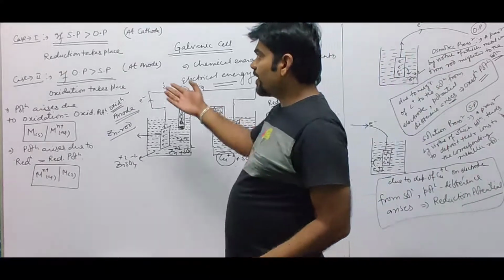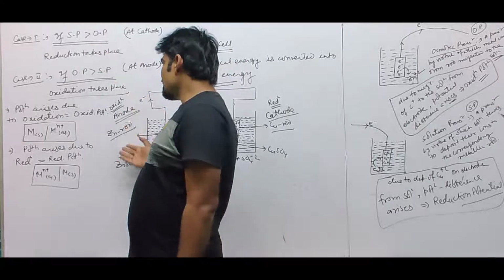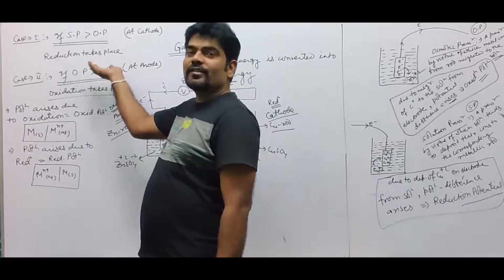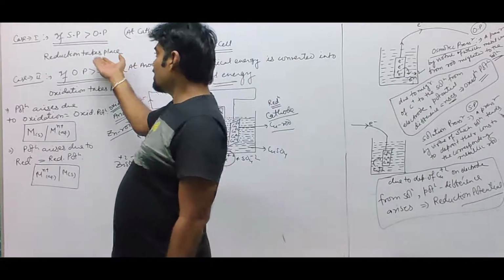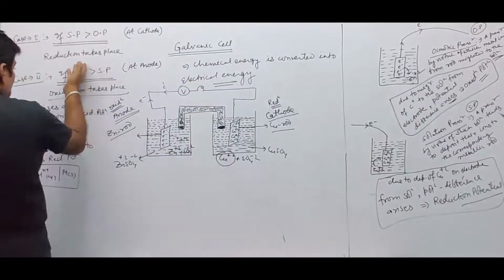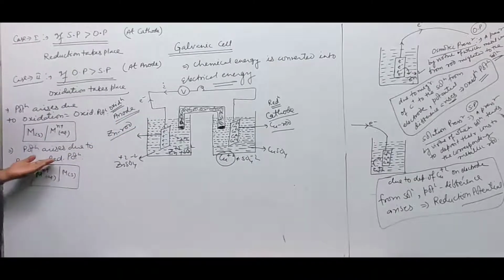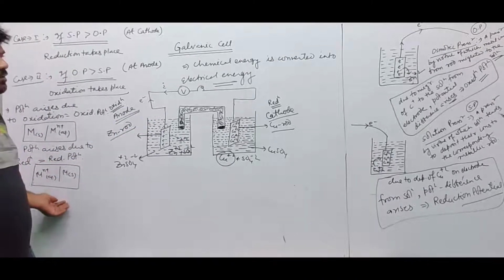If solution pressure exceeds osmotic pressure, then ions from the solution successfully get deposited over the surface of the electrode, and such a phenomenon is called reduction. The potential difference that arises due to this is called the reduction potential, represented this way.